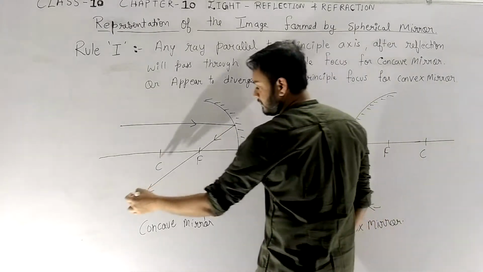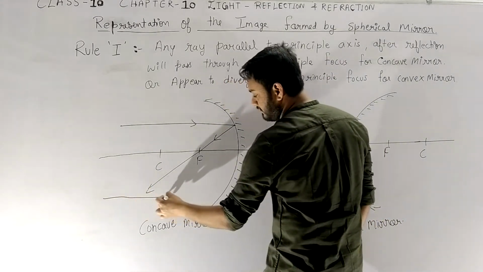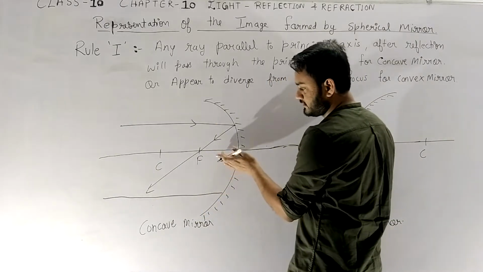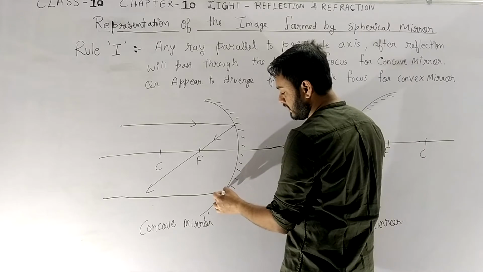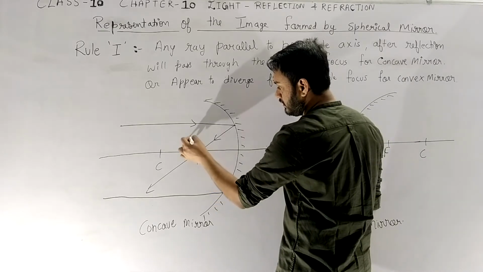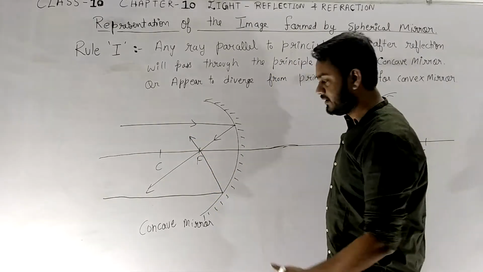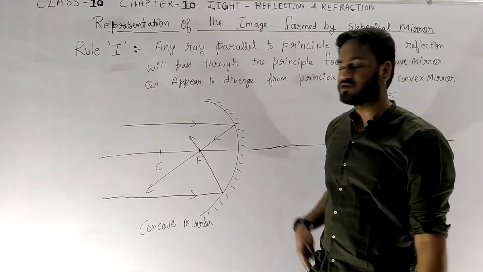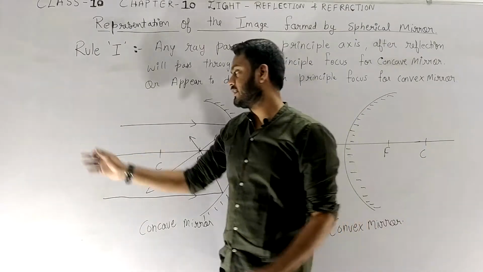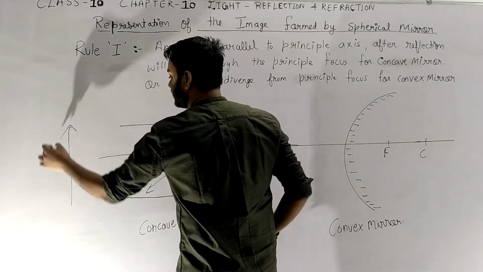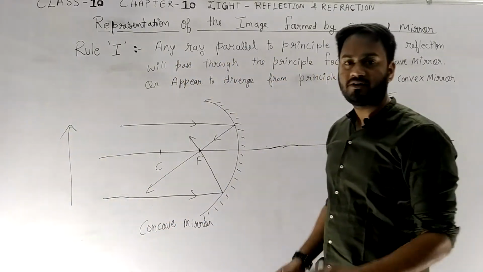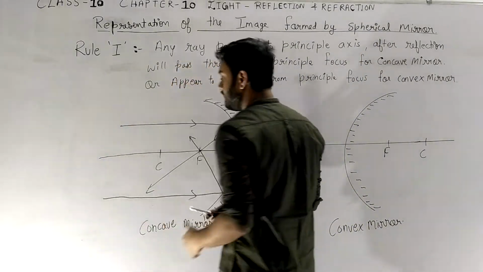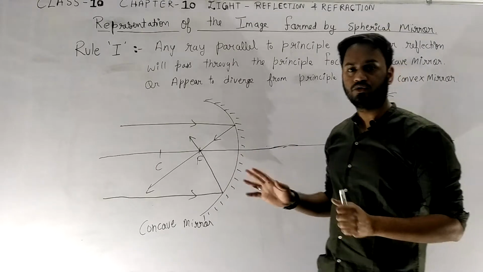Okay, and I am considering another case, if a line which is parallel from downside also, just below the principal axis, it will again pass through the focus. Okay, so in this case they are meeting at focus, so the image will be formed here. This is our object, but we are not considering the ray diagram right now, so let's not go into this. First just go through the rules.